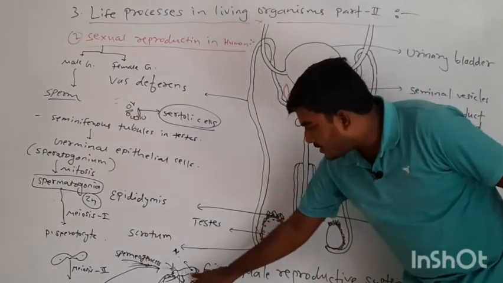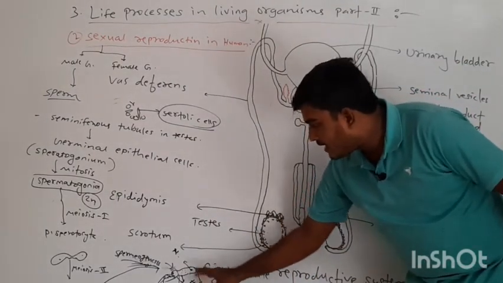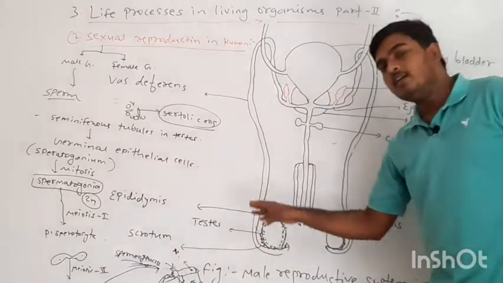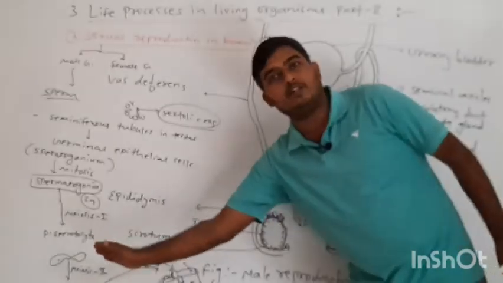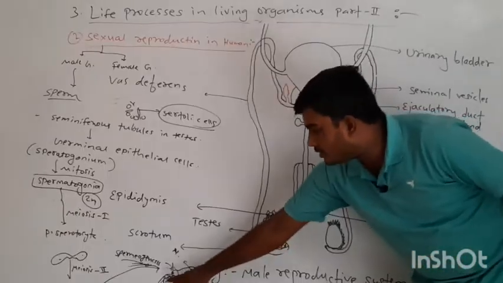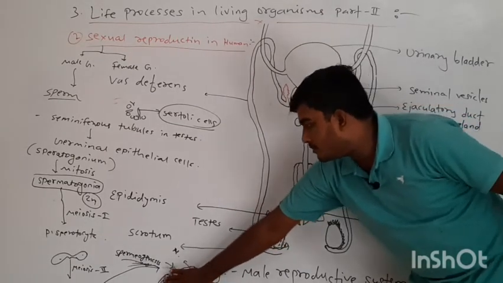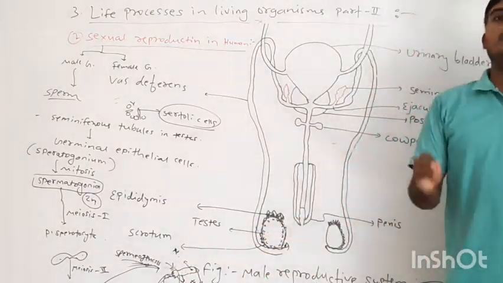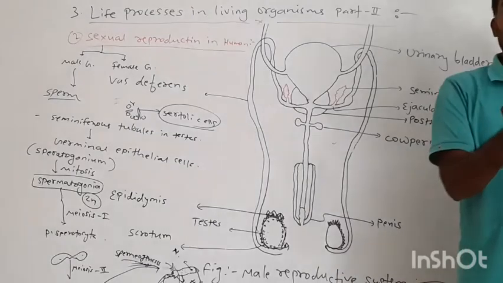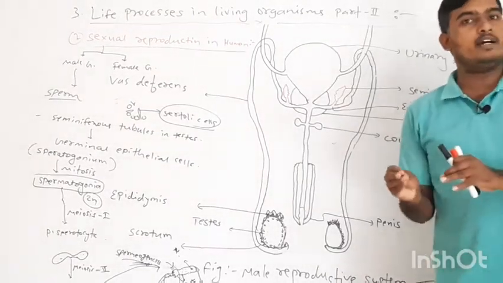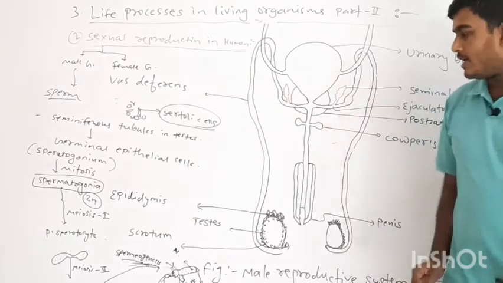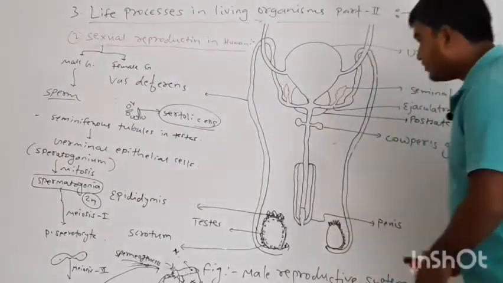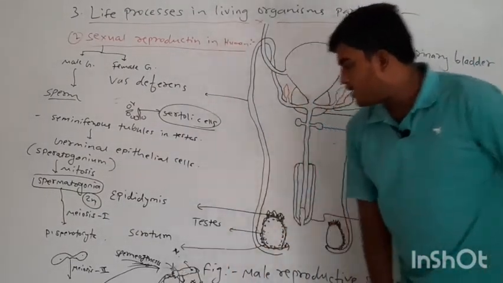Look here, this is the sperm head region, and below the head there is the nucleus. This nucleus alone fuses with the egg cell, after that the rest goes backward. That's why there is no fusion of mitochondria with the egg cell, and no mitochondria are involved in fertilization. That's why mitochondrial diseases only come from the mother. So this is the process of formation of sperm.